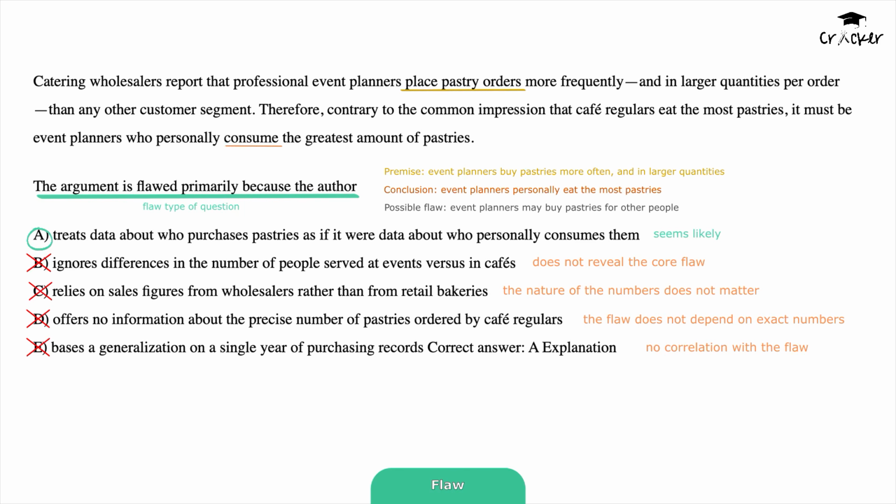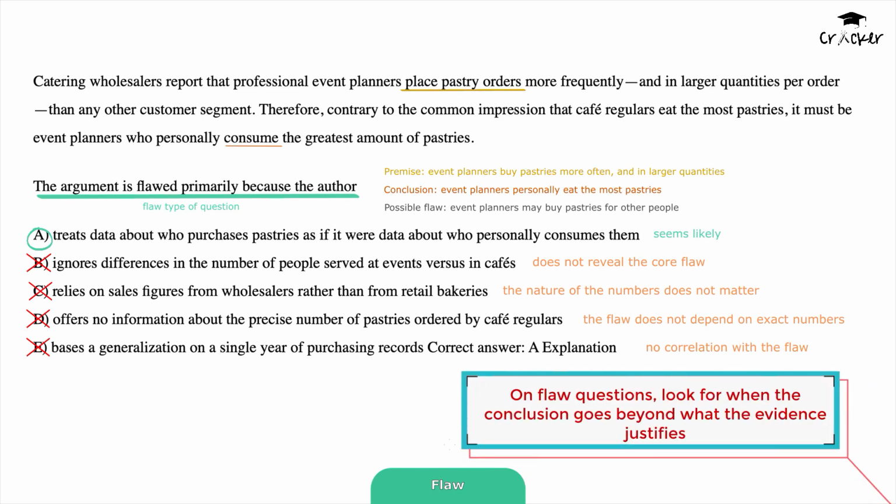On flaw questions, look for when the conclusion goes beyond what the evidence justifies. Here, the author confused who buys with who eats. Always make sure the conclusion matches the kind of data provided.